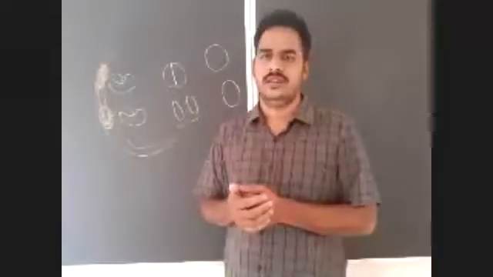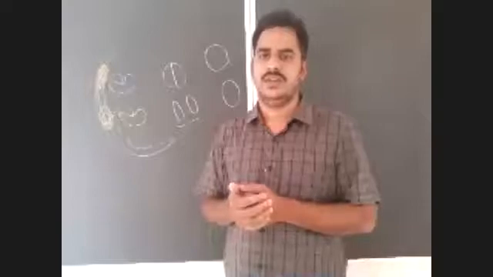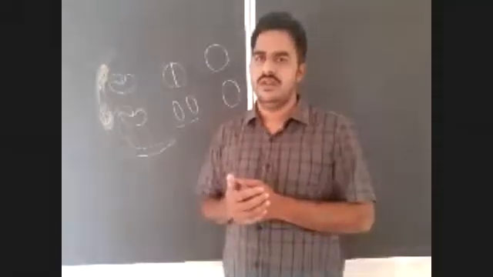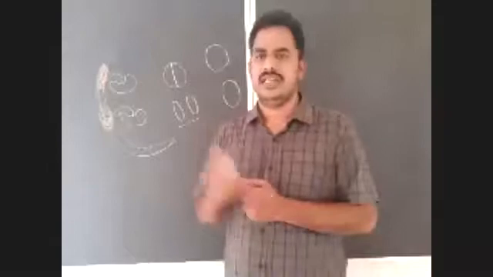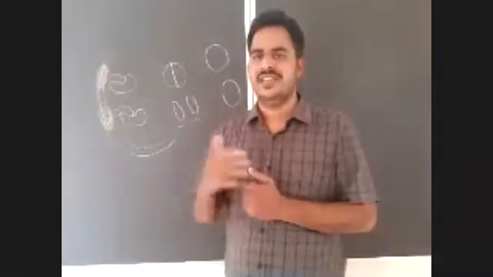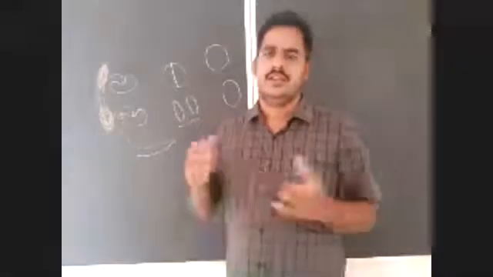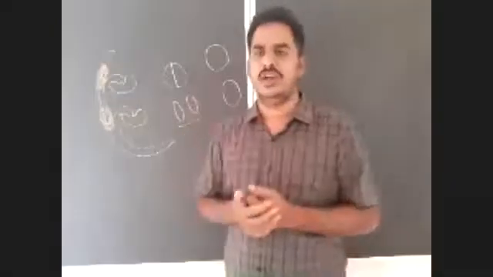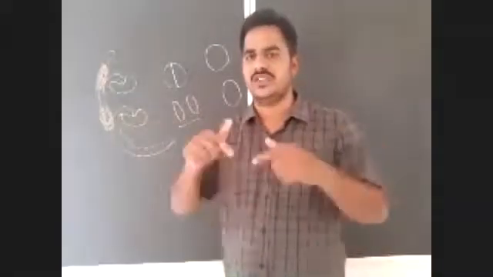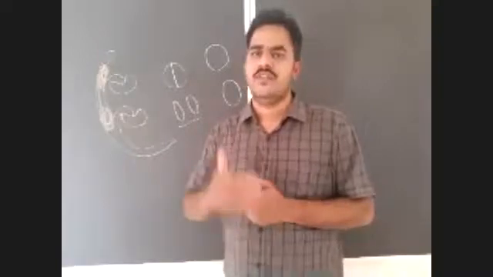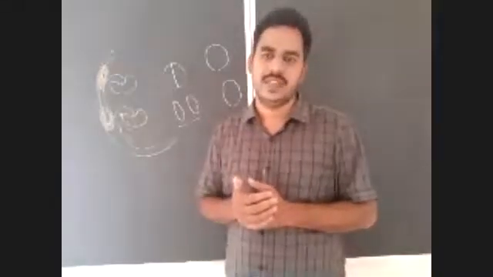The oviduct in human being is about 15 to 20 centimeters, and this oviduct has three parts. The anterior part, which is closest to the ovary, is a funnel shaped structure that is known as infundibulum. After infundibulum, ampulla and isthmus are present.